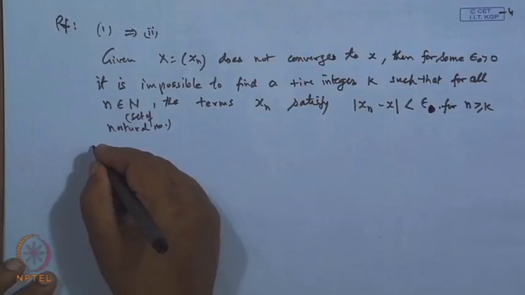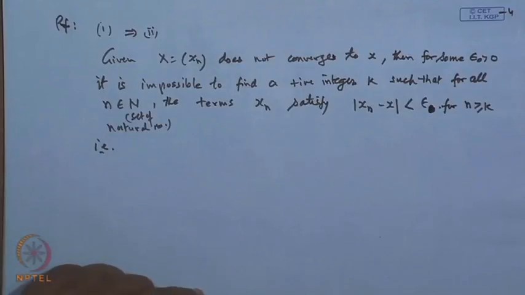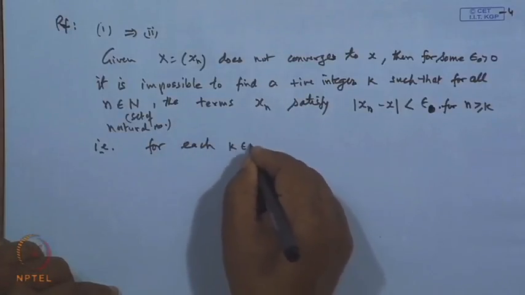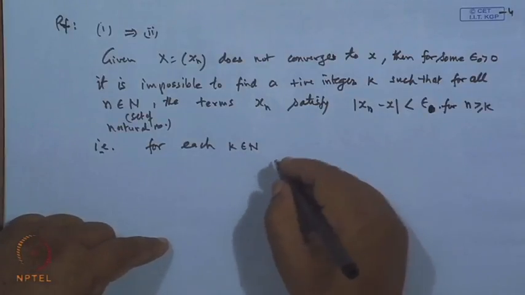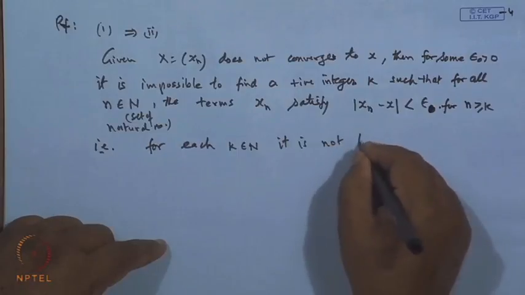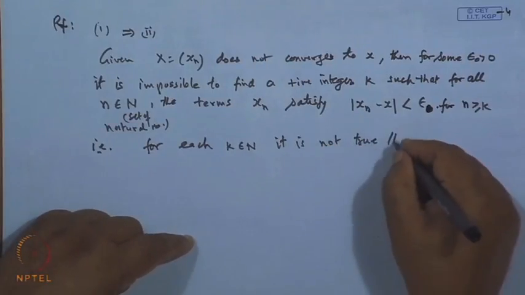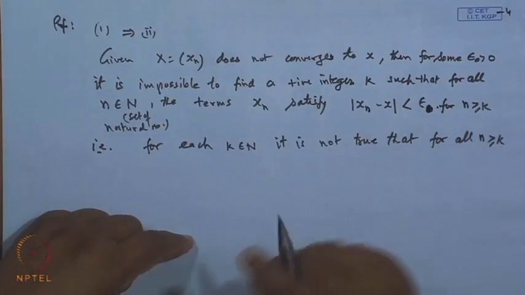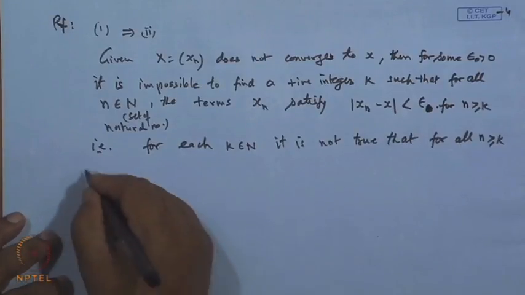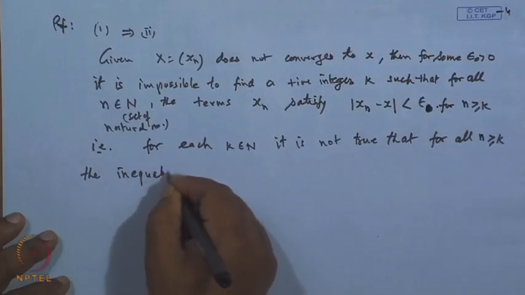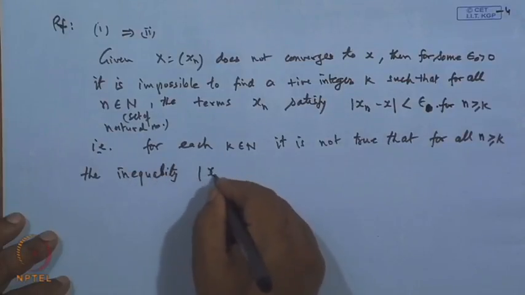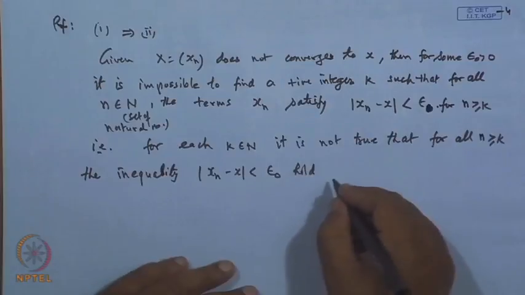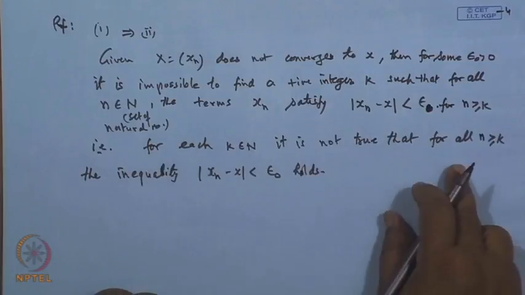That is to say, this means that for each k belonging to N, it is not true that for all n greater than or equal to k, the inequality |x_n - x| < epsilon naught holds. What does that mean?